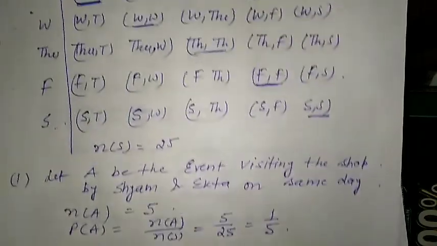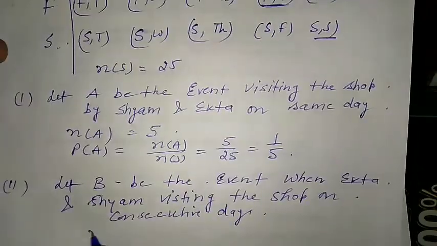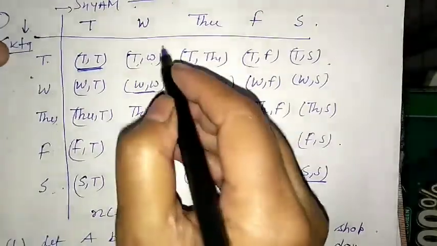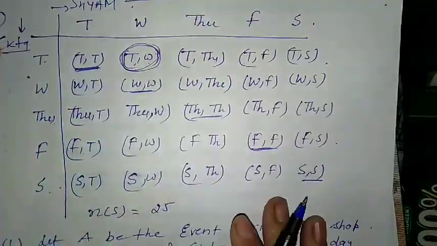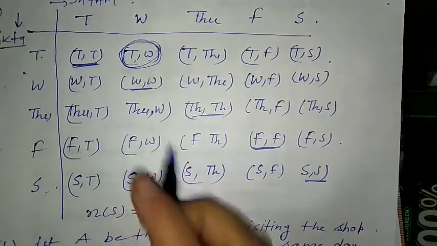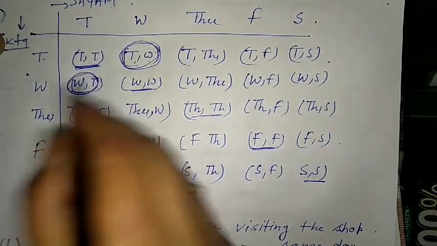Number of B: this can be Tuesday, Wednesday, or the converse, Wednesday, Tuesday.